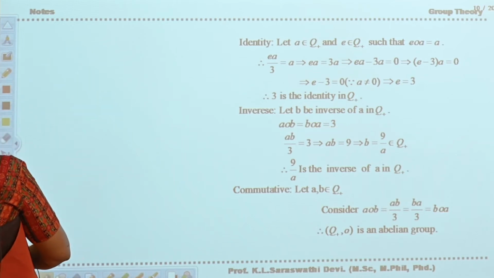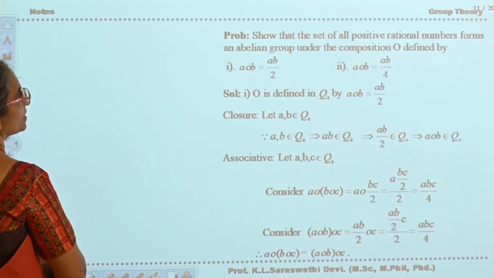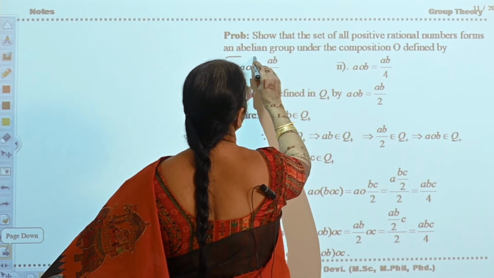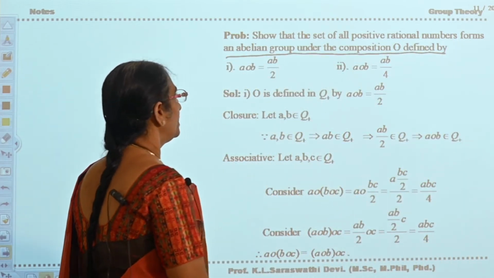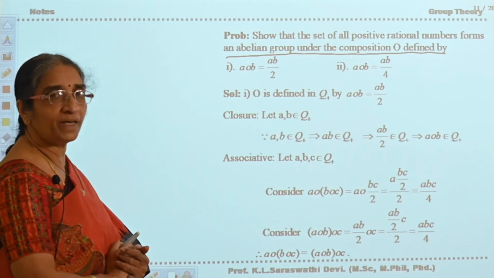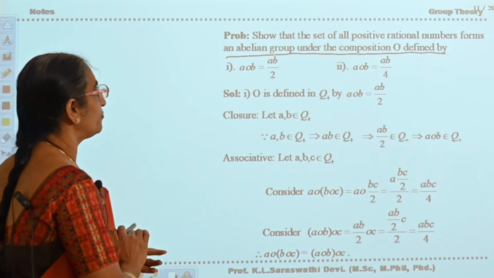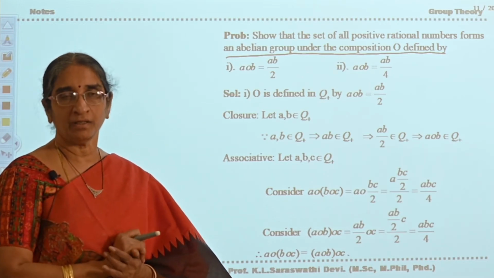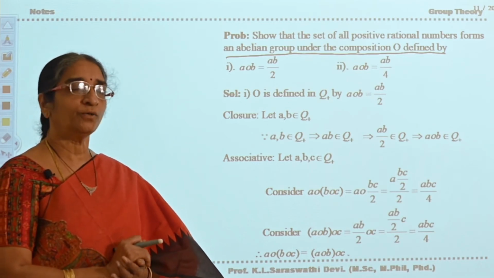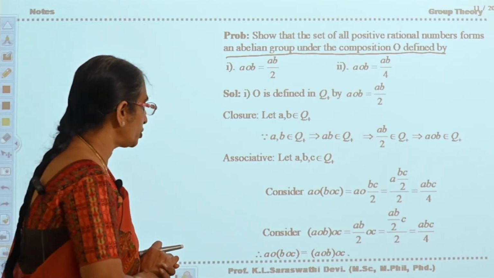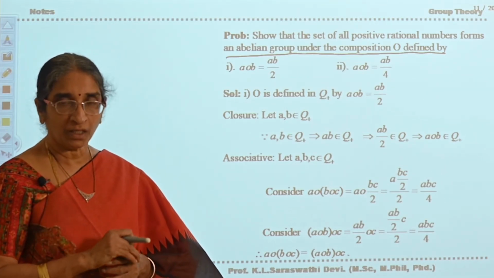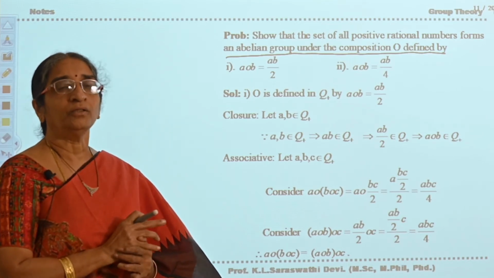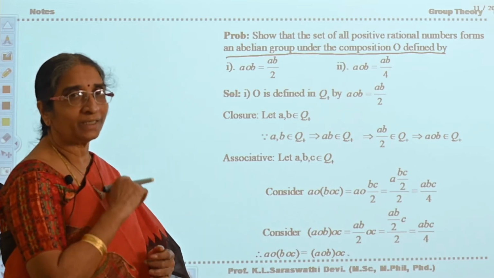Now see some more problems here. Next problem: show that the set of all positive rational numbers forms an abelian group under the composition circle defined by A circle B is equal to AB by 2, and A circle B is equal to AB by 4. See here, these two are also similar to the previous one. Why have I given you these? You can easily verify closure, associativity and commutativity, but finding the inverse and the identity, you will get practice with these problems.